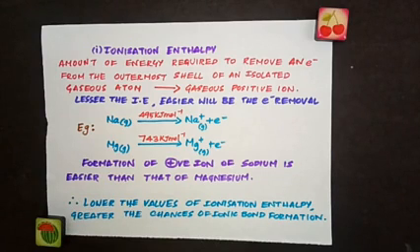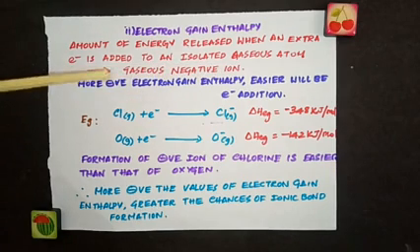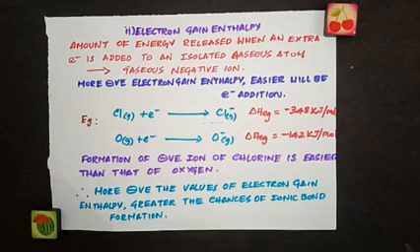Now the next factor is electron gain enthalpy. So what is electron gain enthalpy? The amount of energy released when an extra electron is added to an isolated atom in the gaseous phase to form a gaseous negative ion. So we have seen that the more negative the electron gain enthalpy value, the easier will be the electron addition.